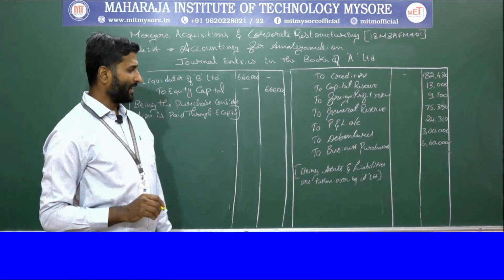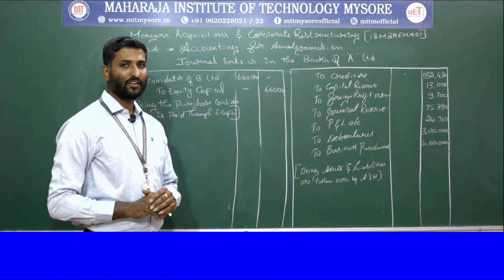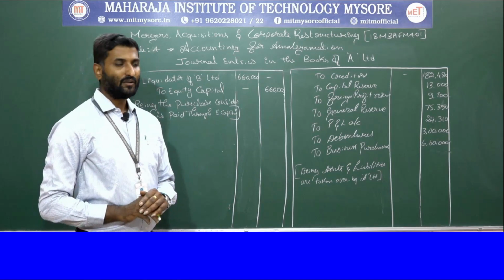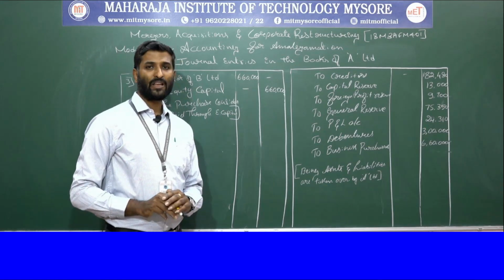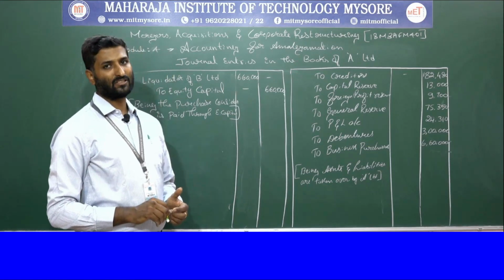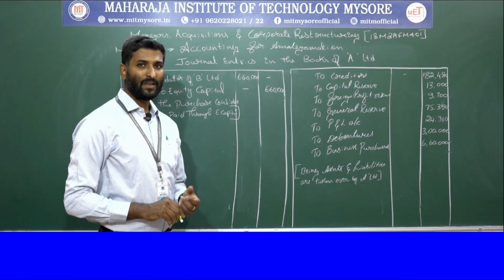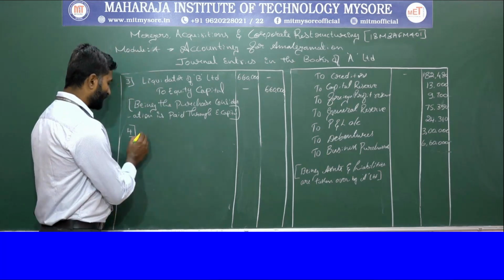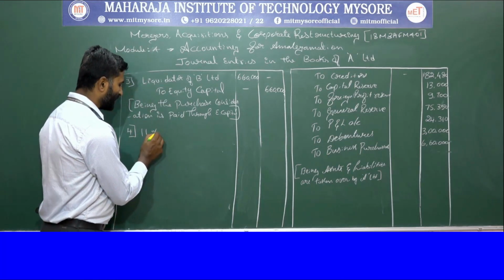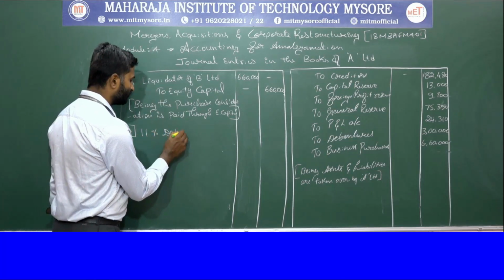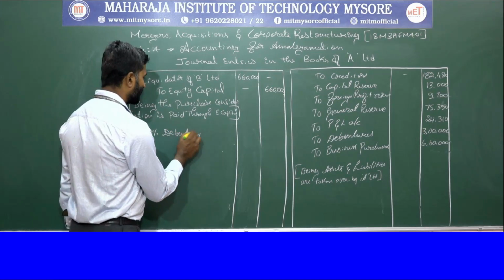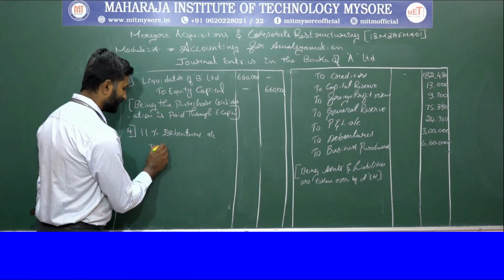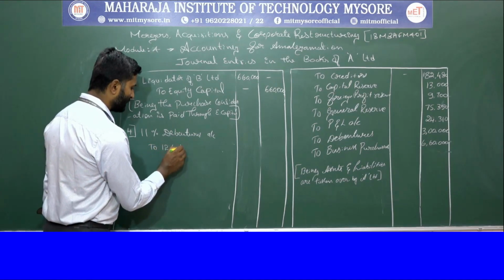So in the balance sheet you can see that they mention 11% debentures, but A company is going to continue the same debentures, with the interest rate changed from 11% to 12%. Therefore, 11% debentures account is debited to 12% debentures.